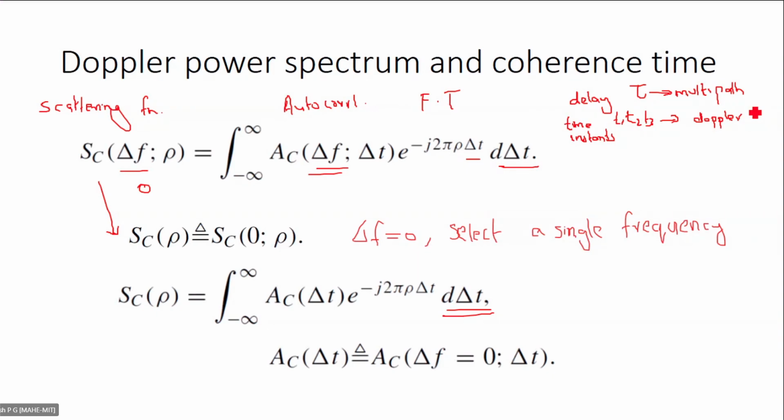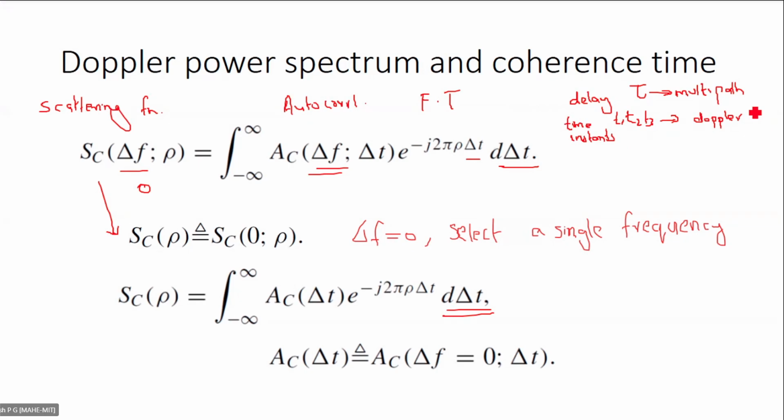Now, after performing the Fourier transform, what we are going to do is assign delta F equal to 0, which means that we are not considering different frequency components like F1, F2, F3, F4, etc. We are sticking on to one particular frequency and then investigating the variation of the channel with respect to time.